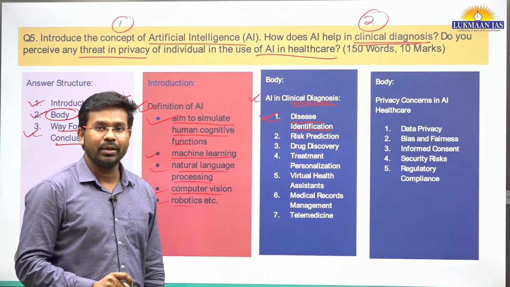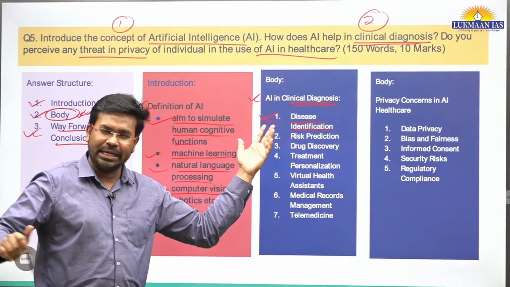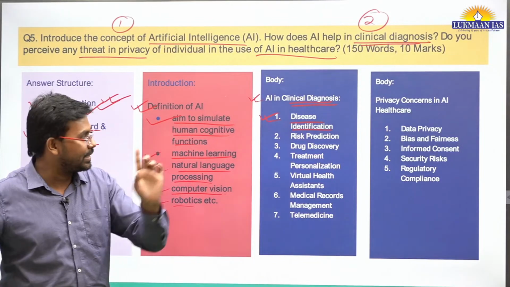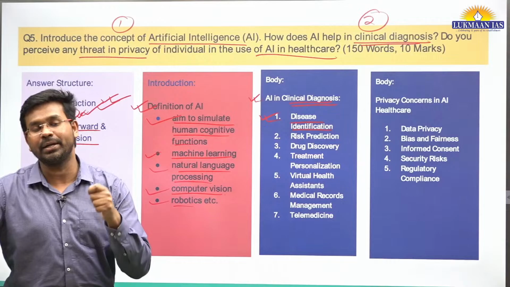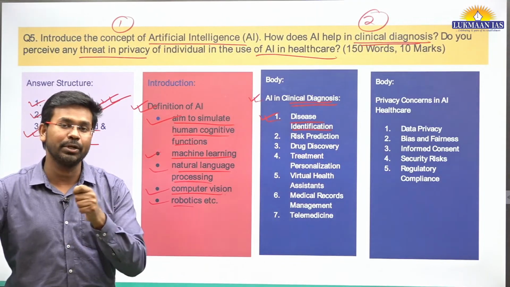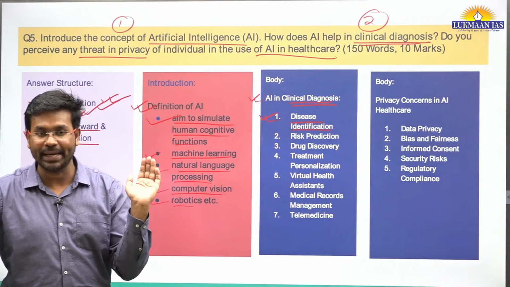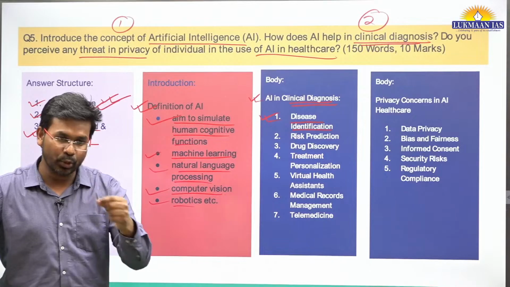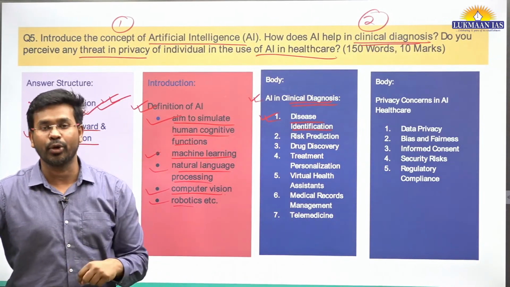etc. MRI is known as magnetic resonance interference, something like that. So MRI scans, CT scans, X-rays are scanned through an AI-enabled system, AI-enabled software, and that software is going to do an analysis of the scan, and then it's going to predict whether a patient has this ailment, that ailment or not.